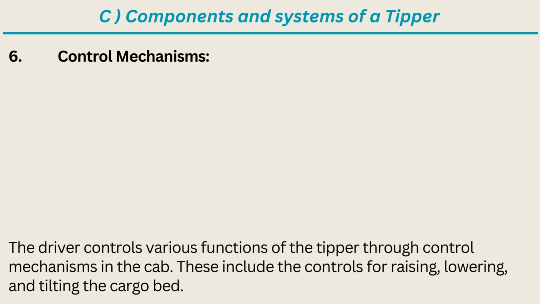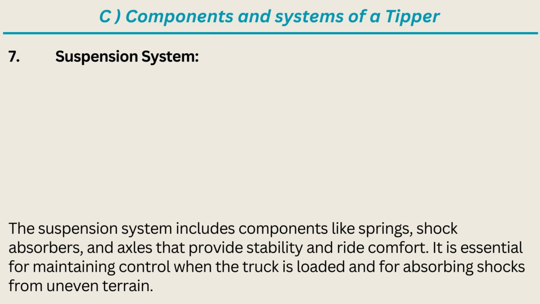6. Control mechanisms. The driver controls various functions of the tipper through control mechanisms in the cab. These include the controls for raising, lowering, and tilting the cargo bed. 7. Suspension system. The suspension system includes components like springs, shock absorbers, and axles that provide stability and ride comfort. It is essential for maintaining control when the truck is loaded and for absorbing shocks from uneven terrain.